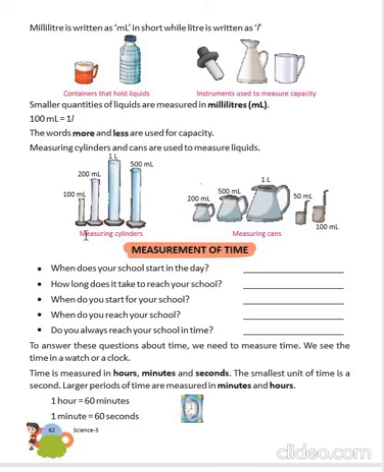These are the measuring cylinders. This is of 100 ml, this is of 200 ml, this is of 1 liter, this is of 500 ml, and these are the measuring cans: 200 ml, 500 ml, 1 liter, 50 ml and 100 ml.